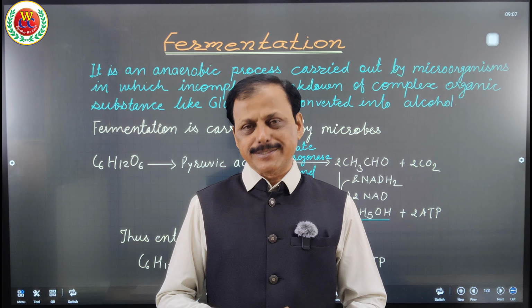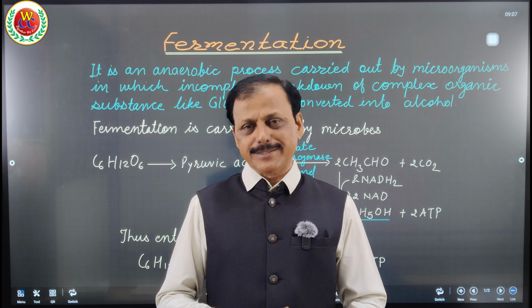So prokaryotic cells generally, or those organisms which do not have mitochondria, respire anaerobically and produce some intermediate compounds like organic acids and alcohol, so that complete energy is not released. So anaerobic respiration is the incomplete breakdown of complex organic substances to release a smaller amount of energy. But specially the word fermentation is used because it is carried out by microbes.